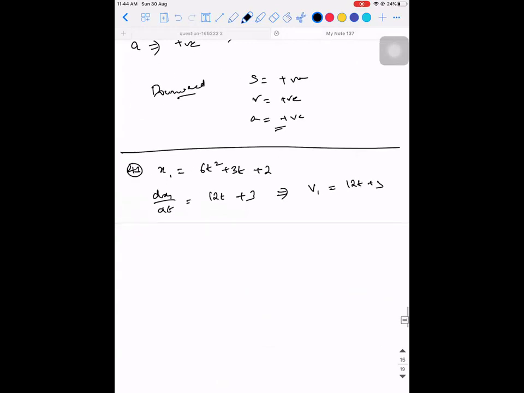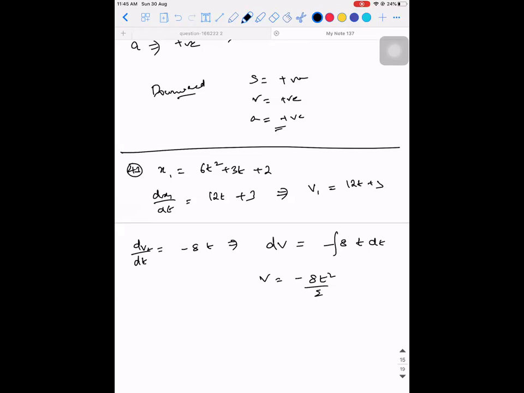Now, for the second particle, dv by dt is given as minus 8t, which implies dv is equal to minus 8t dt. So v will be equal to minus 8t square divided by 2. See, here am I doing indefinite integration or definite integration? Am I using limits? No, sir.